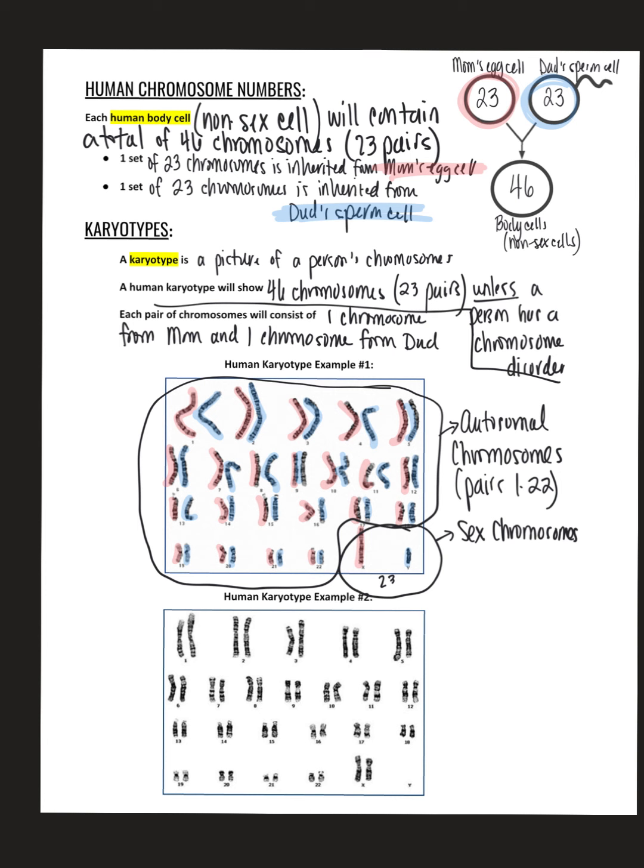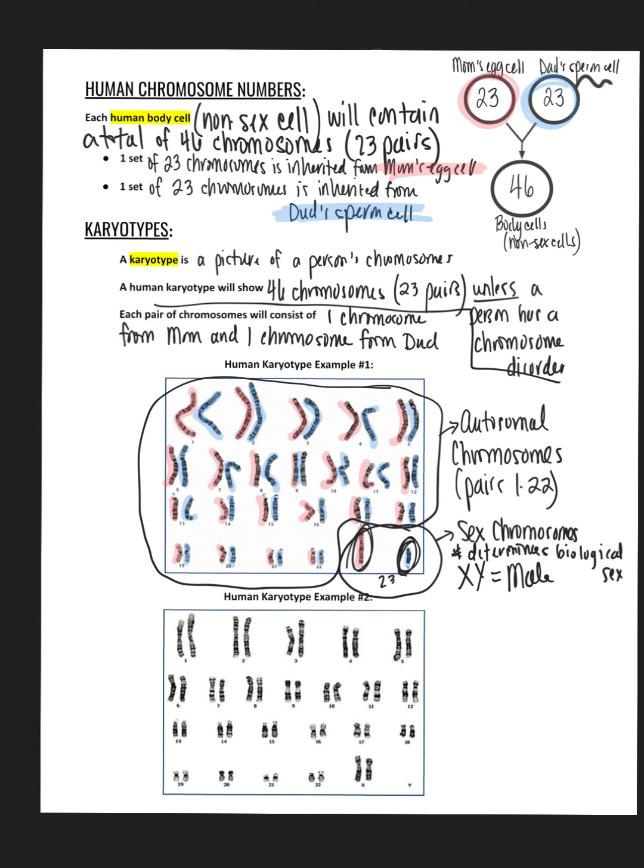So depending on what is sitting there at the 23rd spot, that's going to tell us who it is. So if I see a chromosome over the X spot, an X chromosome, and I see a chromosome over the Y spot right here, XY would mean male. I'm looking at a male. And I'll just put determines biological sex.